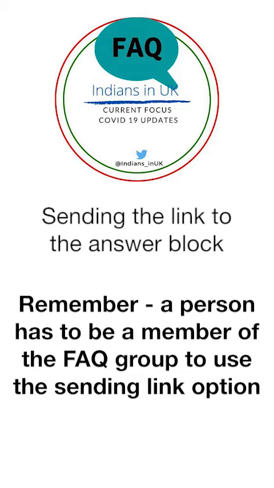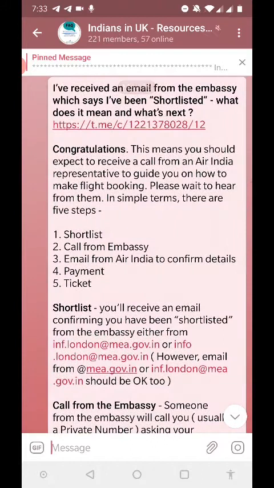Please remember, a member must be added into this particular group to be able to access that answer block via this link. If somebody is not added here, they will get an error message which says that this group is private. So either you can ask them to join this group and then click on that link and read up, or if they are not in this group, you can simply copy paste the answer, or you can forward this answer into the chit chat room or whichever group they have asked this question in, so that they can read up.